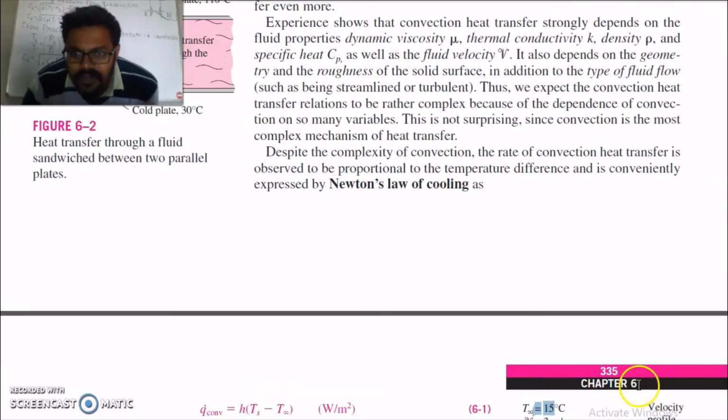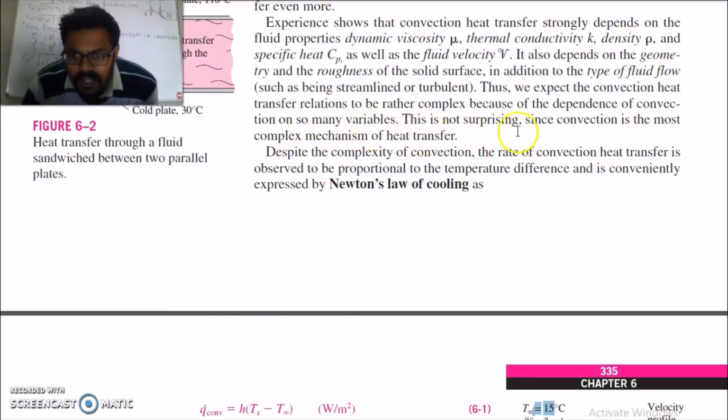So it is a case of convection, and convection heat transfer depends on fluid properties: dynamic viscosity, thermal conductivity k, density and specific heat, as well as fluid velocity V. It also depends on geometry and roughness of the solid surface. So convection heat transfer relations are rather complex because of the dependence of convection on so many variables.